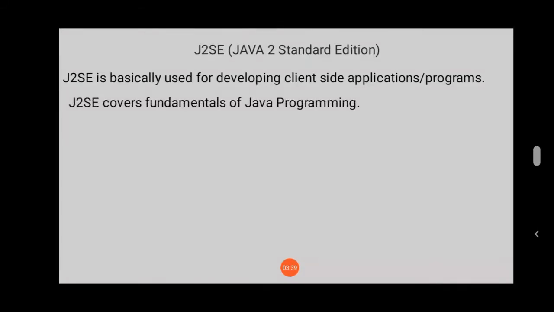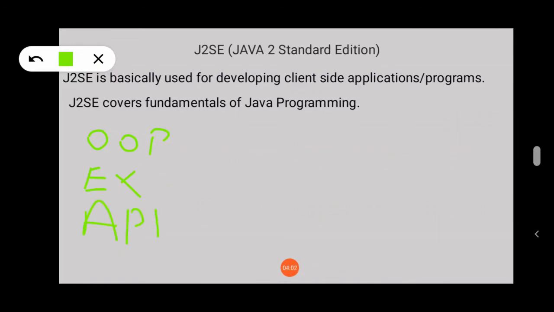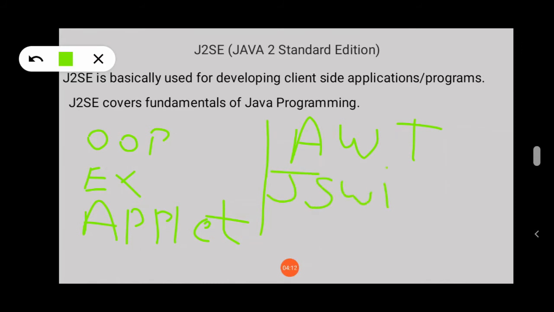Now J2SE covers the fundamentals of Java programming like data types, variable rules, then object oriented programming concepts of Java, exception handling mechanism of Java, then applet programming in Java, which is most famous, then Abstract Window Toolkit, then Java Swing, which is widely used to build a desktop application.